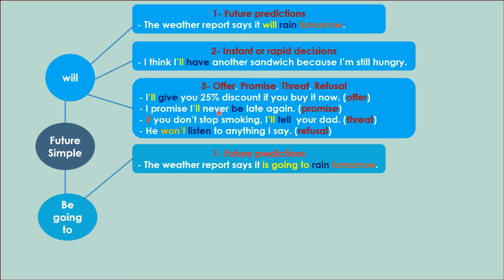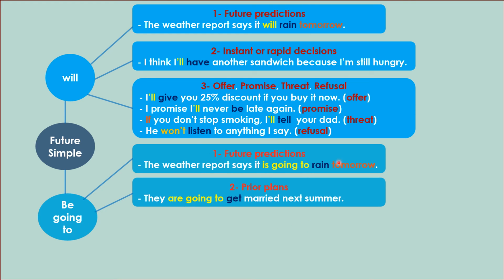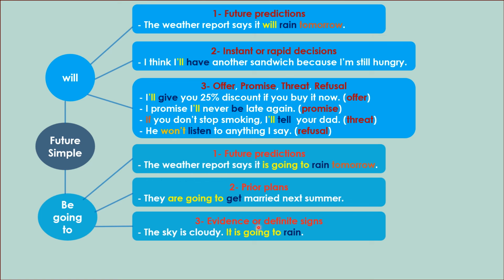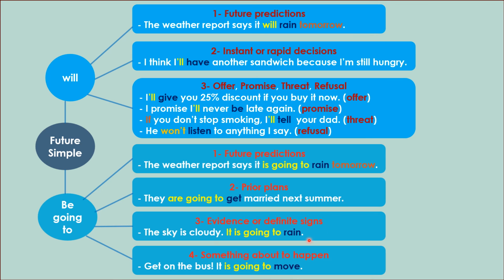I promise I'll never be late again. This is a promise. If you don't stop smoking, I'll tell your dad. This is a threat. He won't listen to anything I say. This is refusal. Okay, let's talk about more uses of be going to. When I have a prior plan, okay, they're going to get married next summer. Evidence or definite signs. The sky is cloudy. It is going to rain. And finally, when we have what we call something about to happen. Get on the bus. It is going to move.